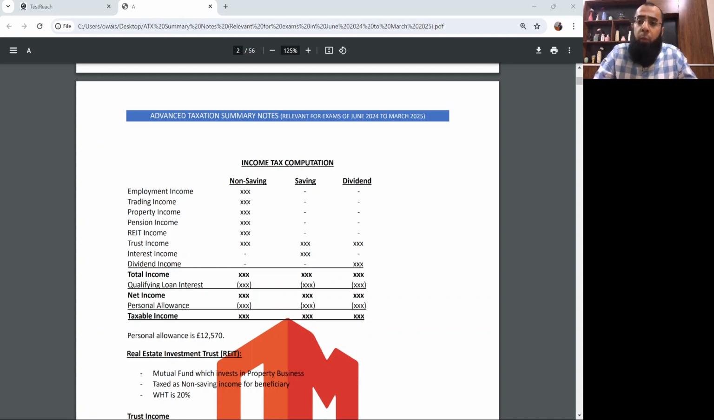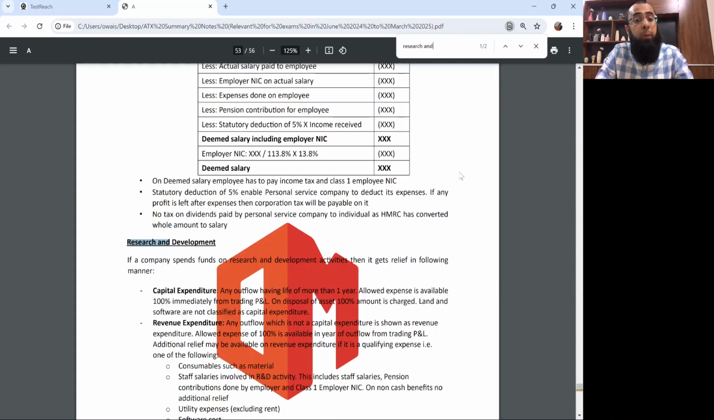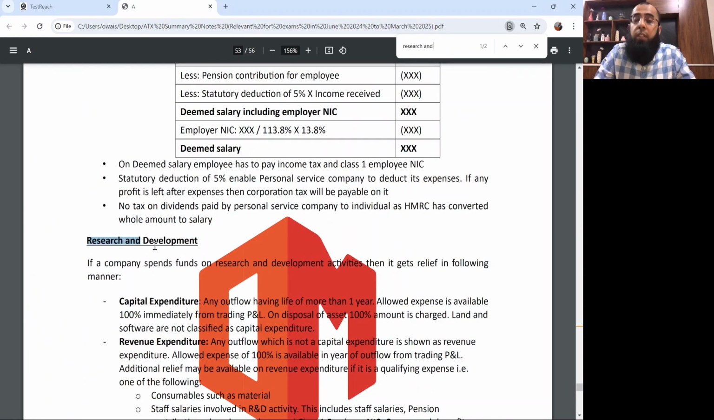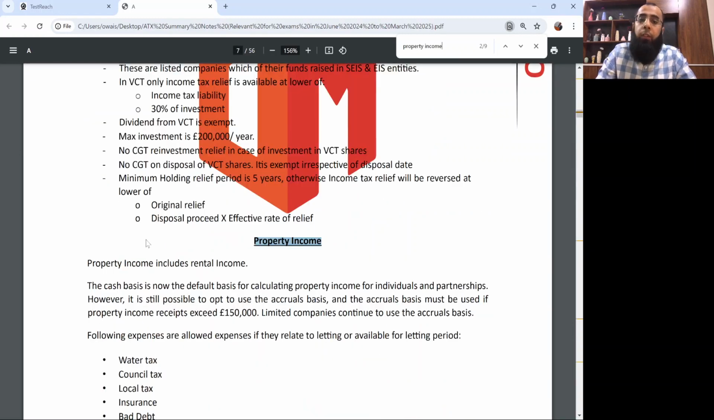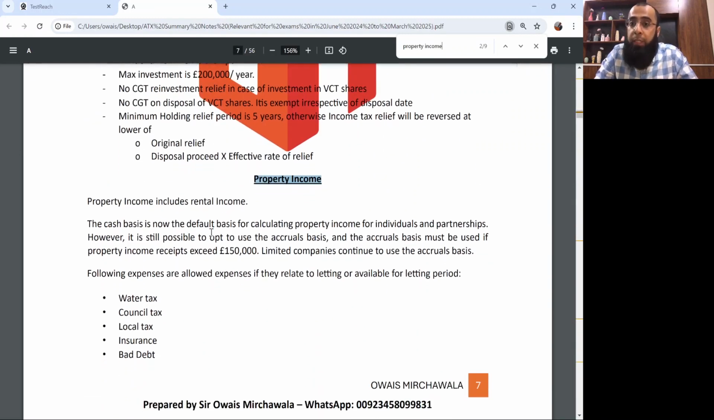For example, if you want to simply go and revise any topic, say in a past paper a question comes on corporation tax, and it's about research and development. You just press Control F, find, and simply write research and development. And here you come on the research and development. Or, for example, if you are dealing with a question and you need to revise a topic relating to property income, you just write property income, and here you go, you get the topic of property income.